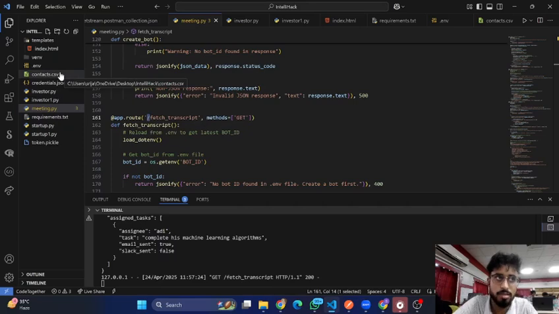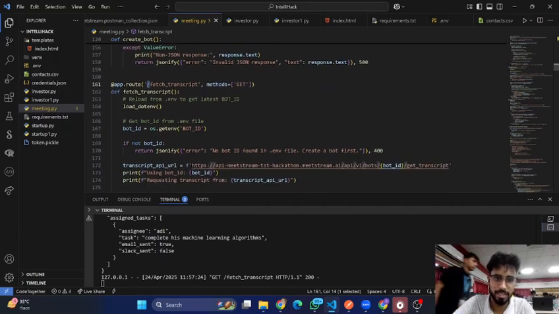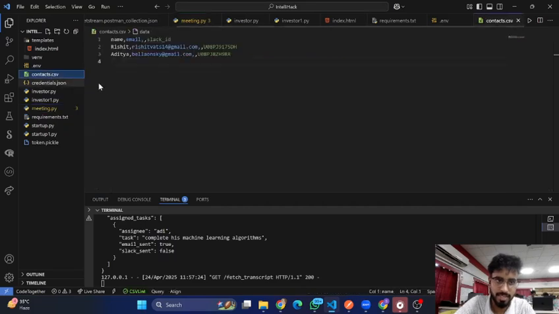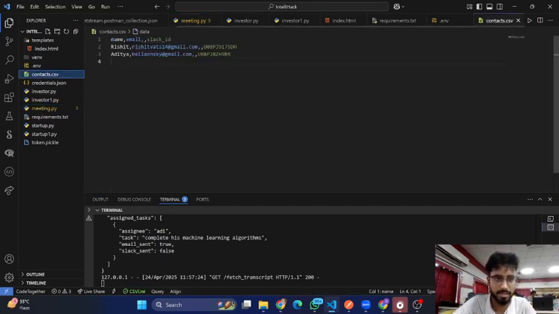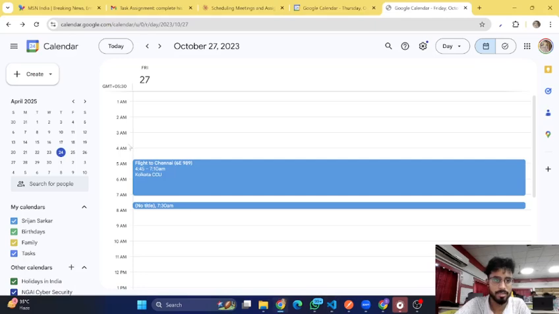How the agent is sending emails is with the help of this CSV. I'll create a CSV file of my employees, in which the employee name, the employee email, and the employee Slack ID will be stored. For example, in this contact.csv: name, email, and Slack ID. You see Aditya has an email. So now I'll show you whether the email was sent or not.